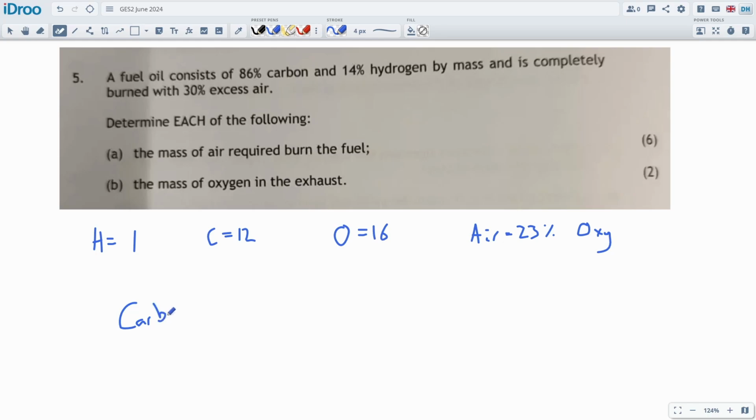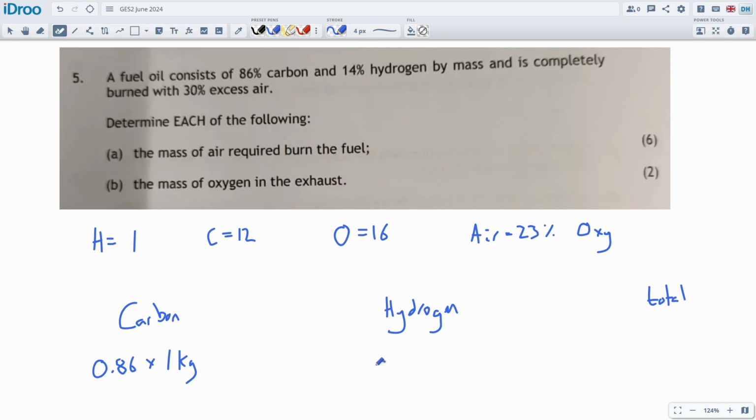So we've got carbon, we've got hydrogen, and the total. And they've given us the percentages, which is nice. So we've got 86% carbon, and we're going to assume per 1 kilogram. If you look at the most recent paper we just did, we had 0.5 kilograms, right? An awkward number.